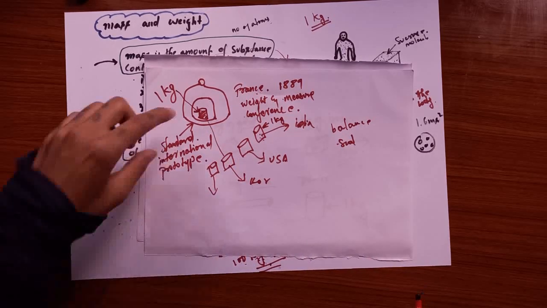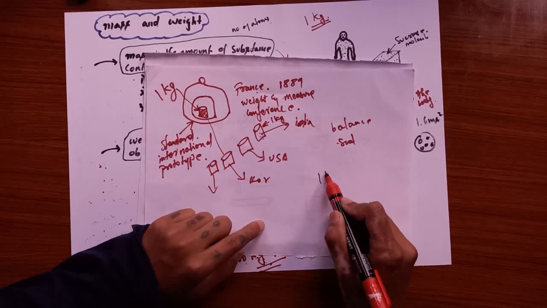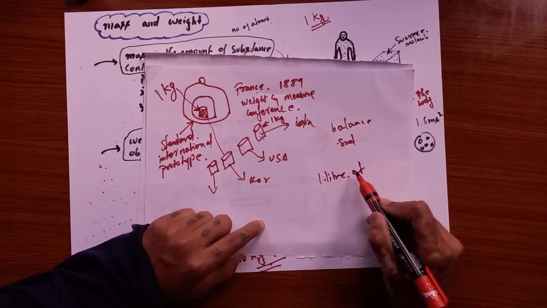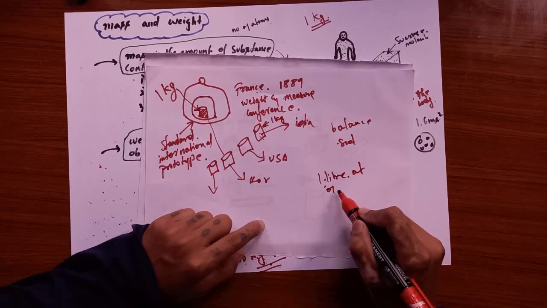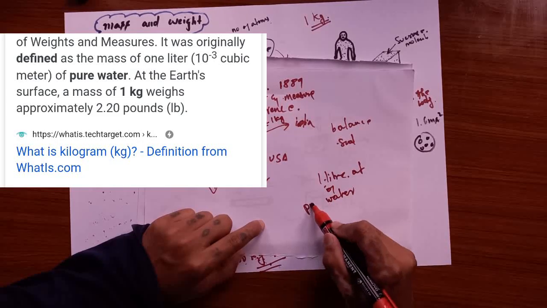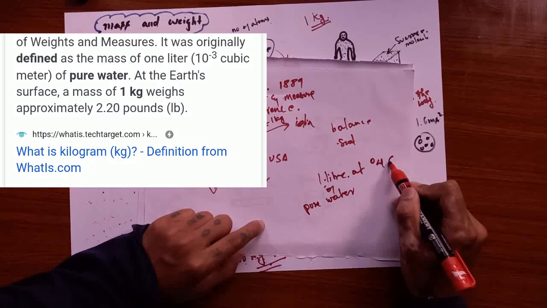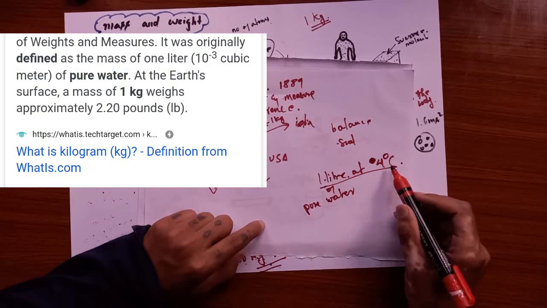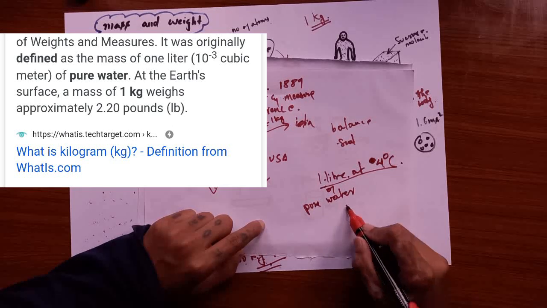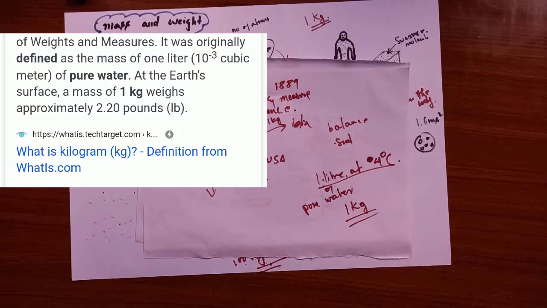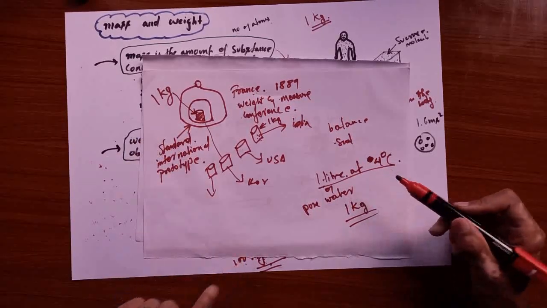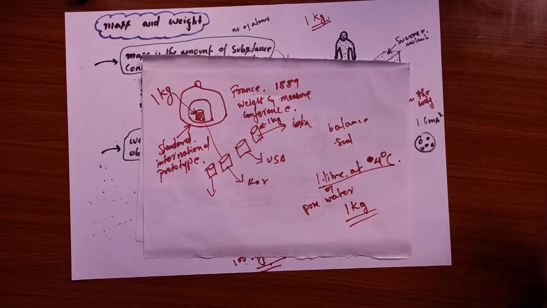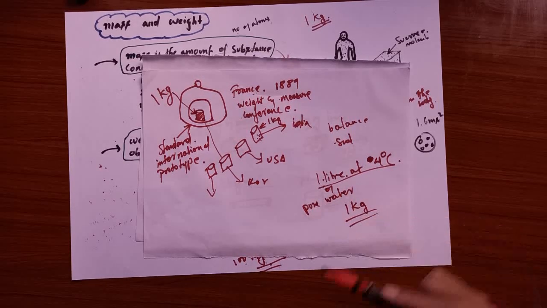Before this, people used 1 liter of pure water at 4 degrees Celsius. Keeping this particular 1 liter at 4 degrees Celsius gives a mass of exactly 1 kg. So people used this instead of the alloy in earlier times. But this was not efficient. The amount of water sometimes evaporates, and this does not represent the quantity of 1 kg.